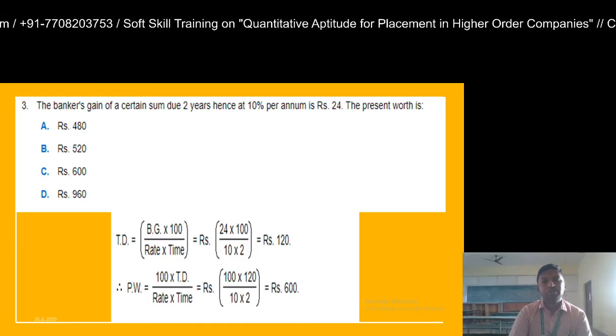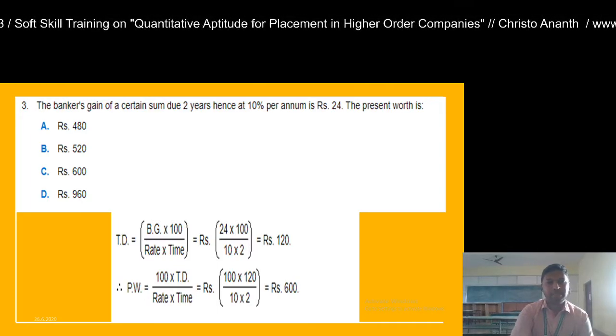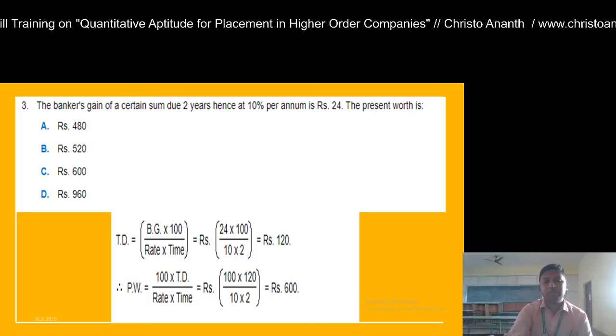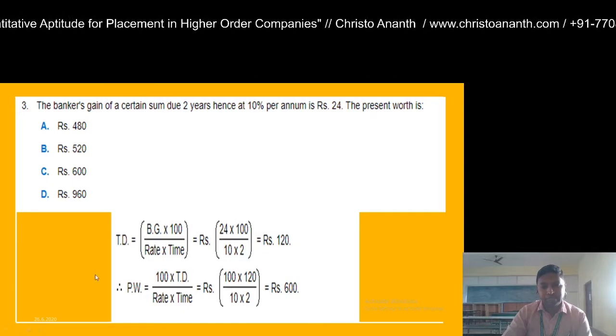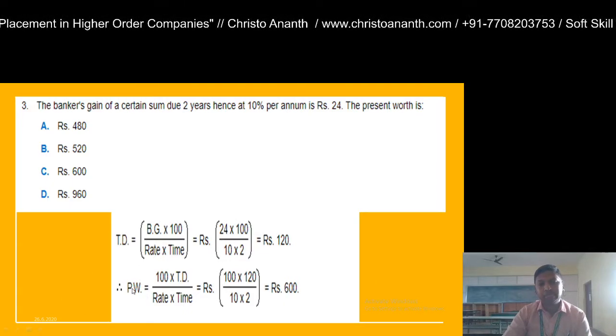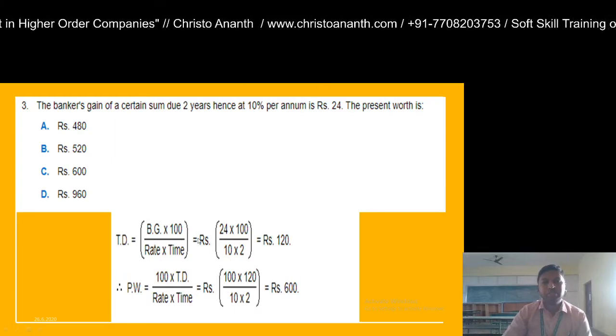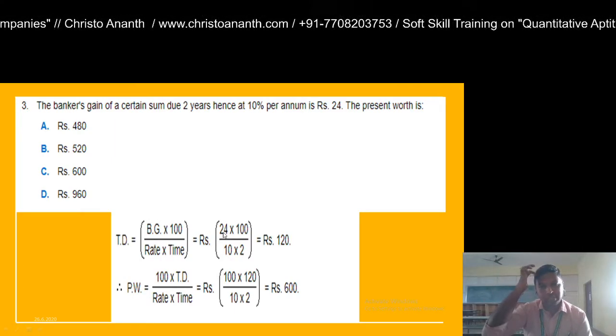Okay, so true discount you have to find out, because banker's gain is given. You know the rate as well as the time, so you can calculate the value of true discount. Banker's gain into 100 divided by rate into time. So this is the formula. From the true discount you are going to calculate the present worth. So true discount is equal to rupees banker's gain into 100 divided by rate into time.